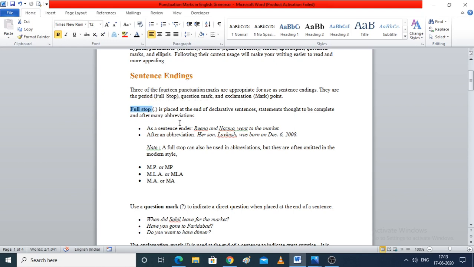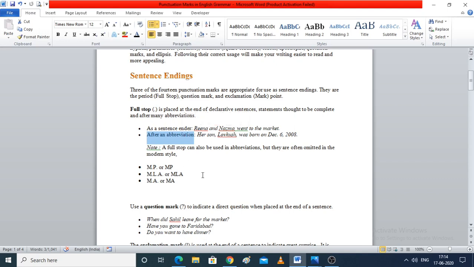When we make a declarative sentence, we end it with a full stop, or after an abbreviation. When we write the short form of a word, we call it an abbreviation, and we end that abbreviation with a full stop.